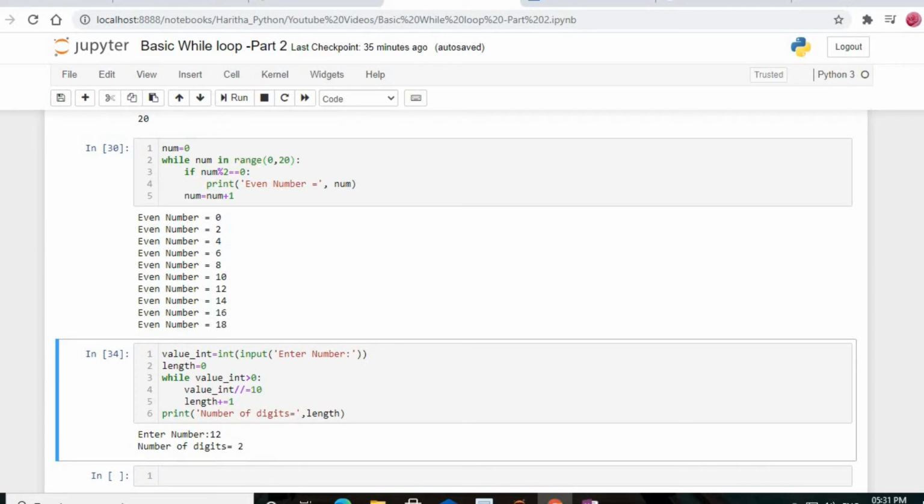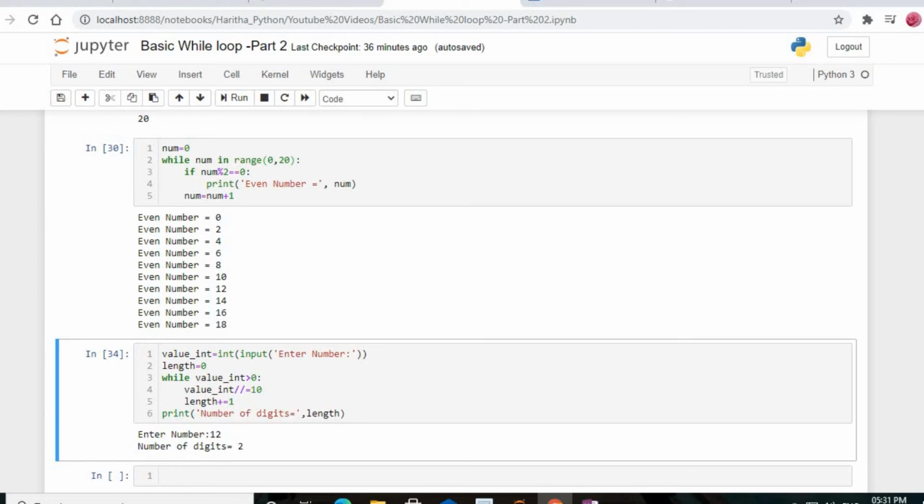So when you look inside the body of the while loop, value_int is divided by 10 by making use of the double slash operator. This is the one which will return the integer quotient of that division, and you will know that for any number which is n digits long, division produces a quotient which contains n minus 1 digits.